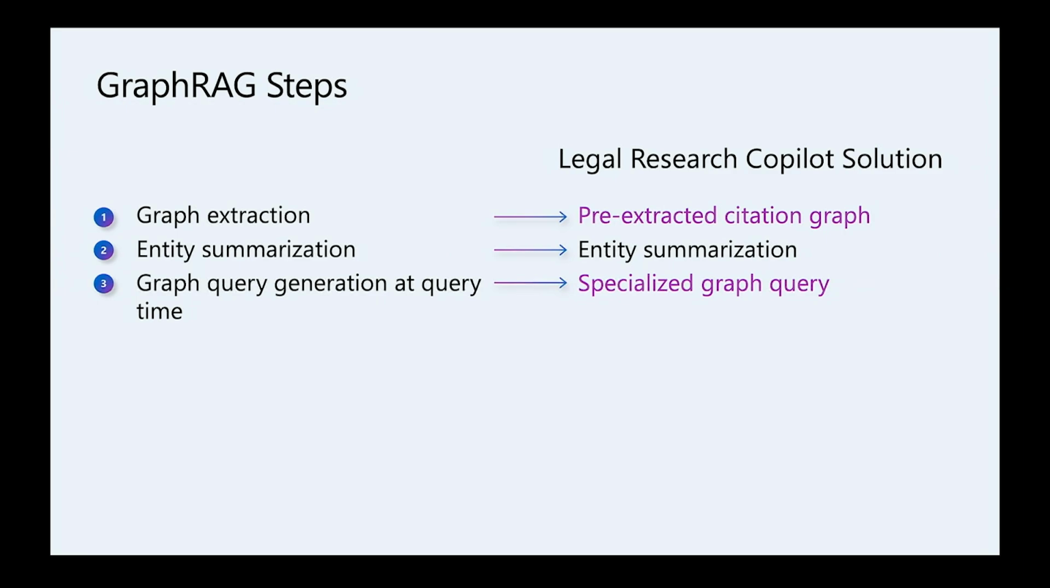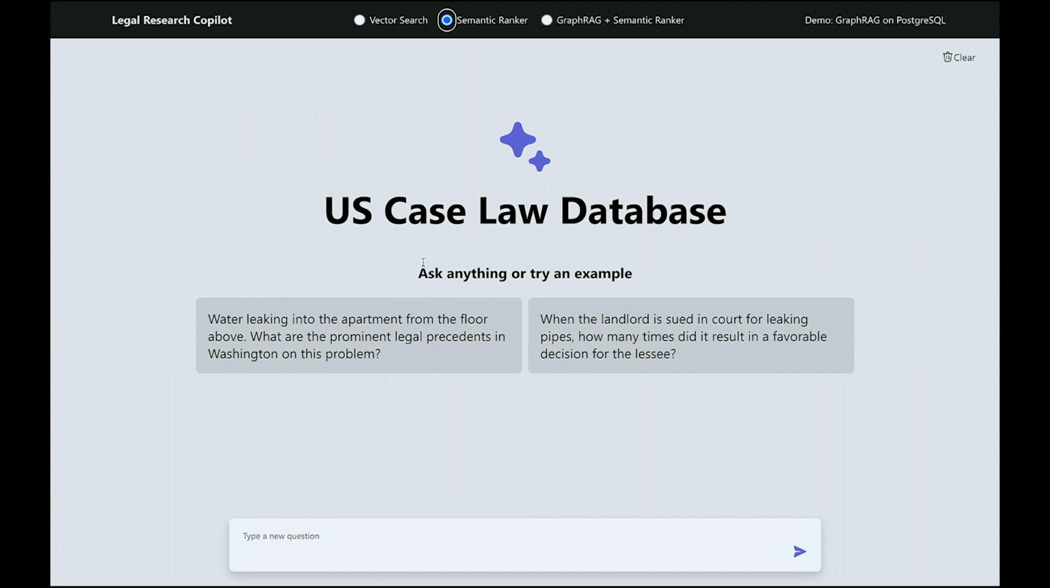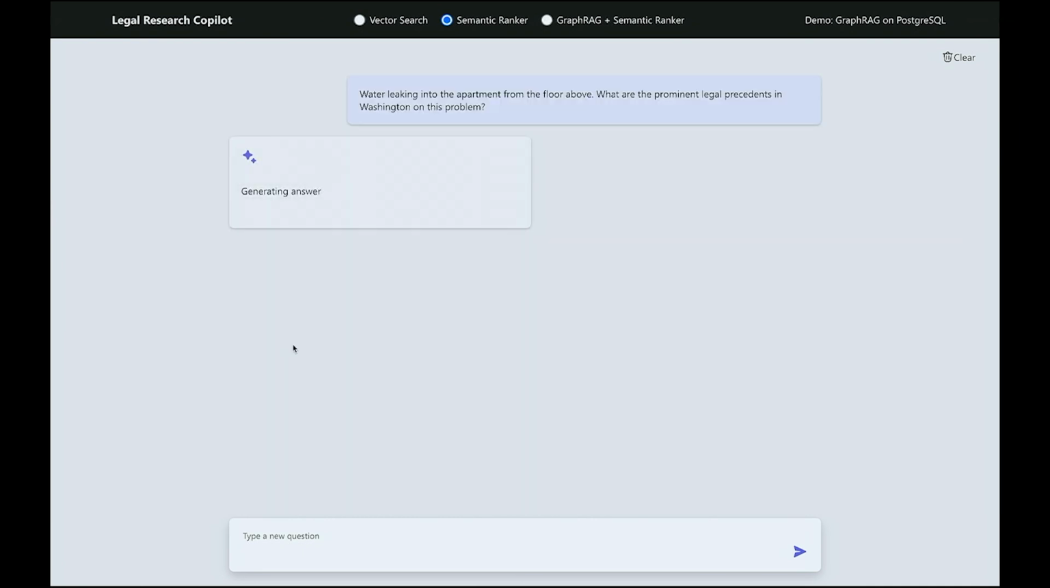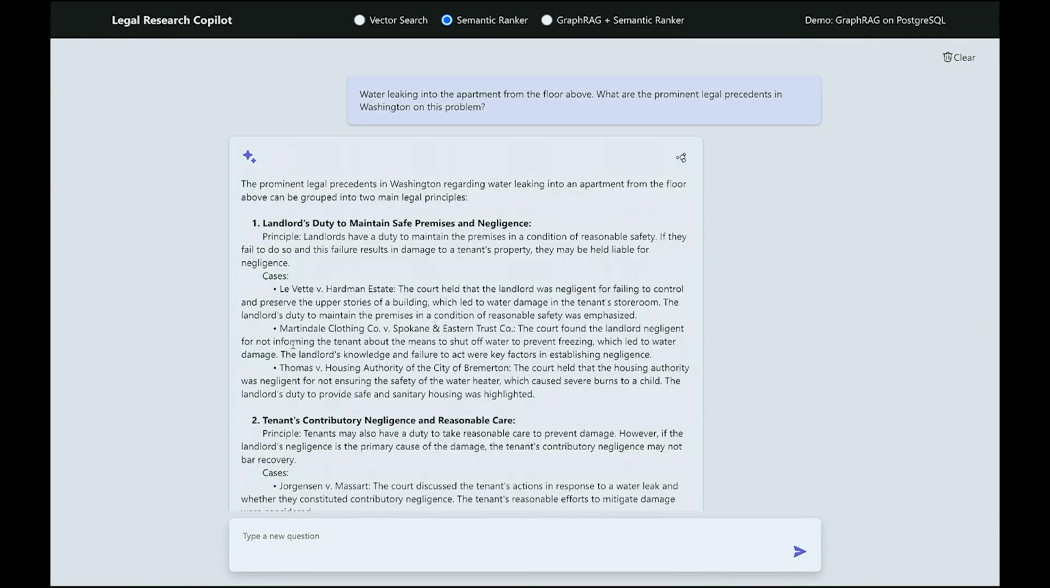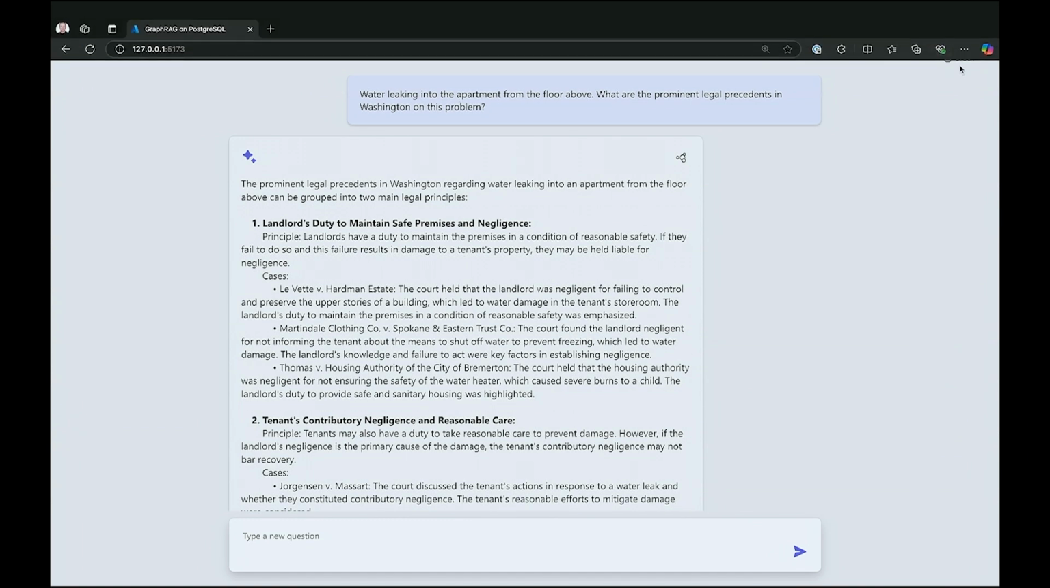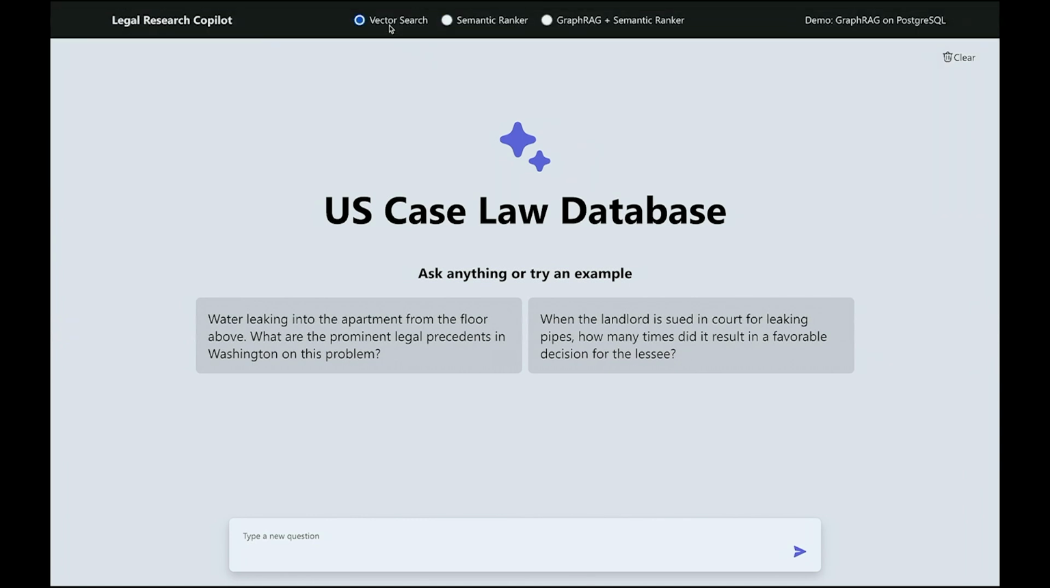So let me switch to a demo. This is our legal research copilot application. It allows you to research various legal domains. Our example question is: water is leaking into the apartment from the floorboard, and what is the legal precedent in Washington about that? If you ask this question, and hopefully the demo still works. Yeah, it works. Oh, and this is the semantic ranker, sorry. Let's scratch that, you didn't see it. Let's switch to vector search first.